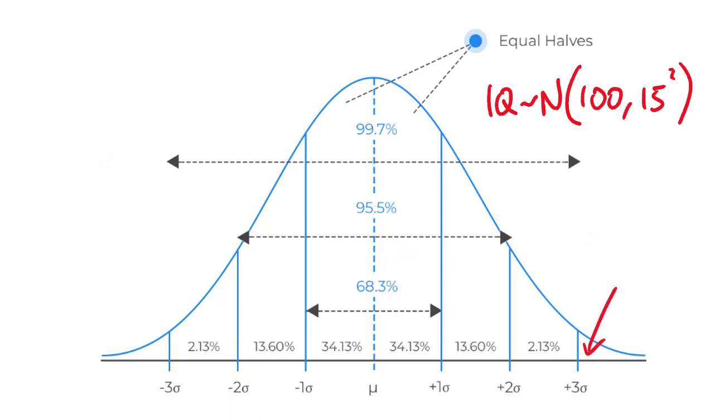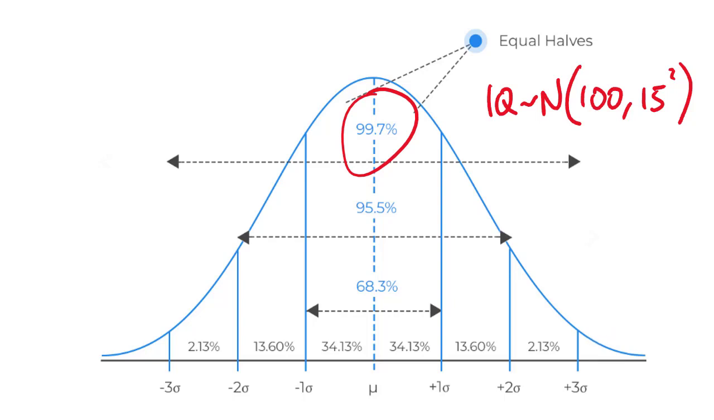How clever do you need to be to be more than 3 standard deviations above the mean? Well, that's basically 1 in 1,000 people. 1 in 1,000 people is above 3 standard deviations or below 3. So in other words, 145 down to 55 is 99.7% of people. So that's the most famous standard deviation.